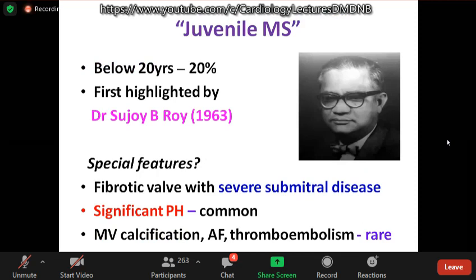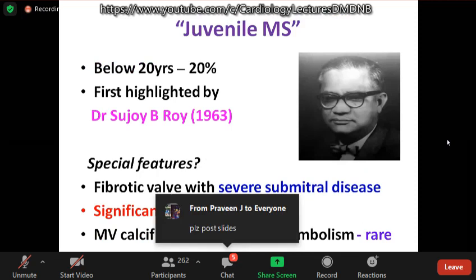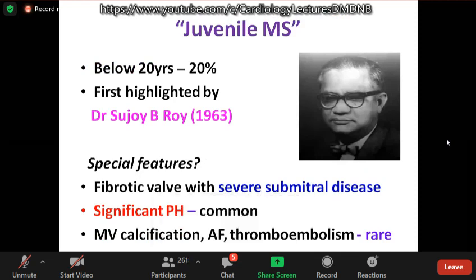The valve is highly fibrotic with severe subvalvular disease. So PTMC results may be suboptimal. Significant pulmonary hypertension is common, but on the other hand, mitral valve calcification, atrial fibrillation, thromboembolism are rare. How to assess severity of mitral stenosis clinically?